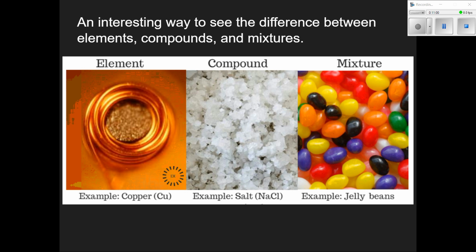And then there's mixture. A mixture, it's not chemically combined at all. It's basically just mixed up. So the jelly beans that you see here, if you took a handful and I took a handful, it would be unlikely that we would have the same amount of red jelly beans because they're just mixed. The recipe isn't a perfect amount, and you can't be sure that you would have the same exact colors for each handful that you would grab.